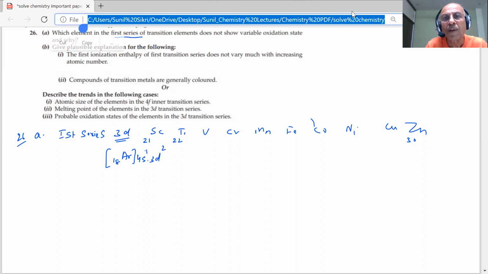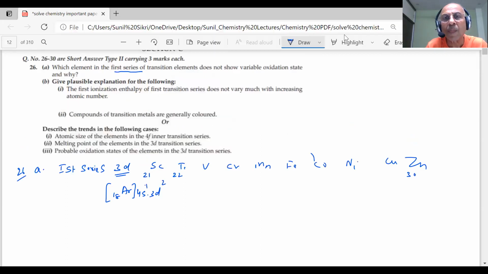Where is the rubber? You have 4s2, 3d1. And here, what do we have for the 30th element, for zinc, what will you get? Zinc is 4s2, 3d10. So what will happen when zinc loses 2 electrons? Zn2+ is 3d10.